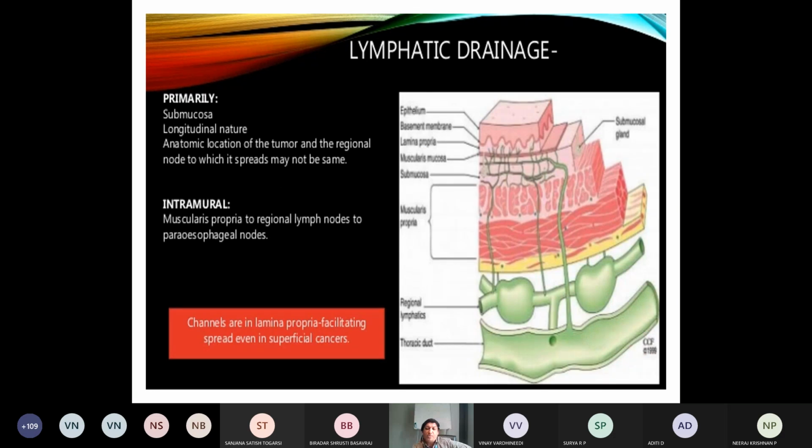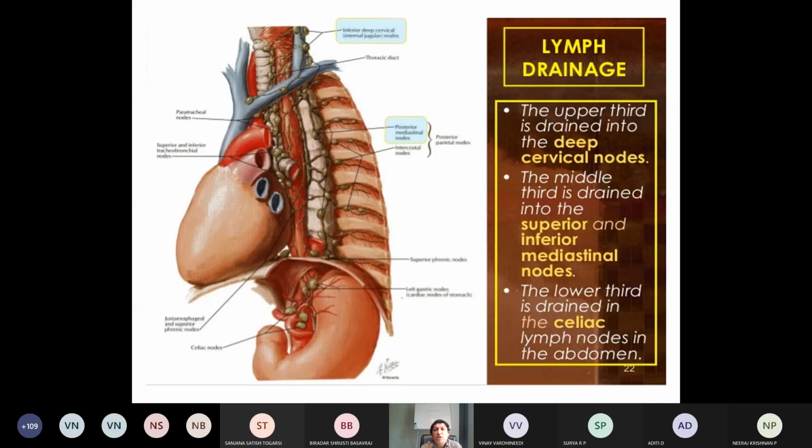Lymphatic drainage: regional lymph nodes, mainly para-esophageal lymph nodes. The upper third drains into the deep cervical nodes.